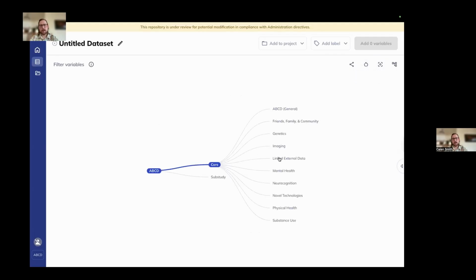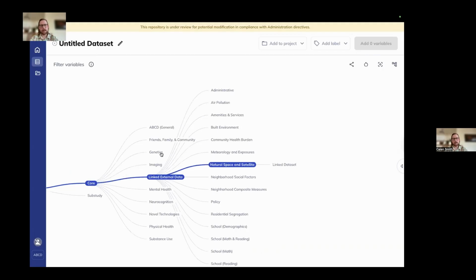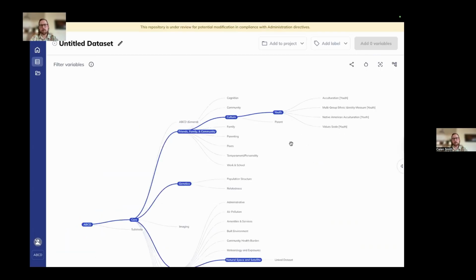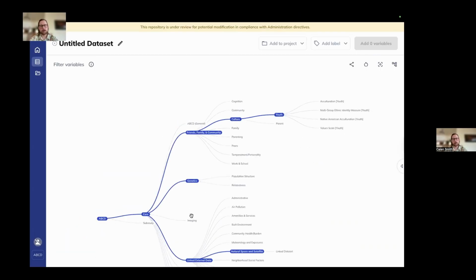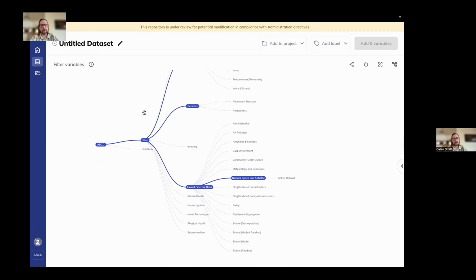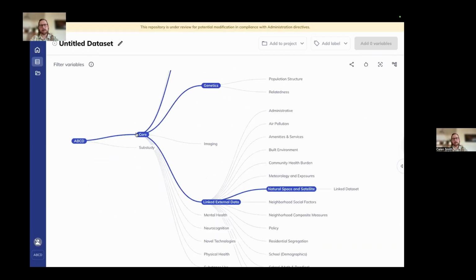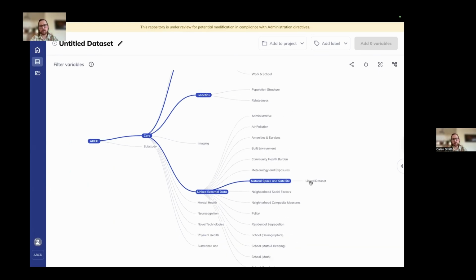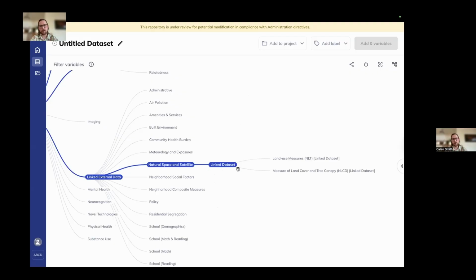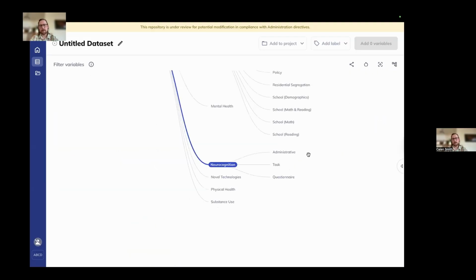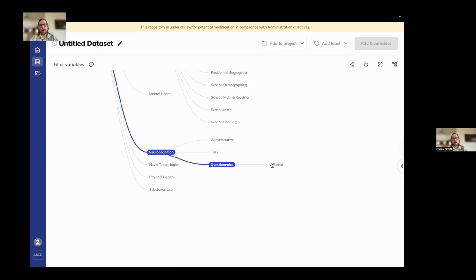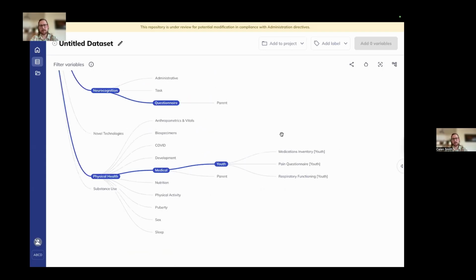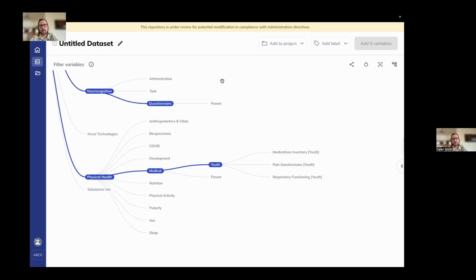The ontology tree shows you the levels at which the study is organized. So depending on which domains you're operating under, it will generally be the same, with the exception of imaging having two extra levels, which are metrics and atlases. So it always is going to start with the study type, so in the case of ABCD core and sub-studies, and then it's going to go domain, subdomain, the source. In the case of linked external data, it will always be like linked external data. Let me pull up a different one. And then here's a good example: youth and parent, and then finally we'll get down to the assessment or the measure.